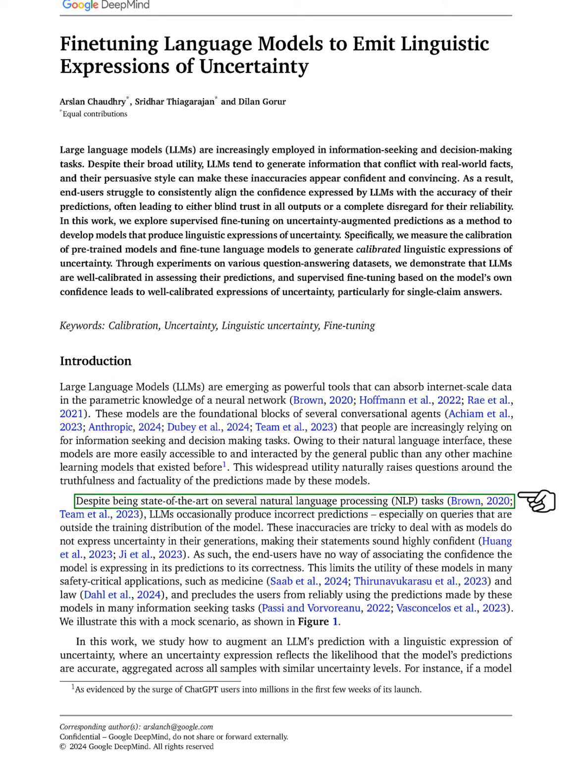Even though LLMs excel in various natural language processing tasks, they sometimes generate incorrect answers, particularly for questions outside their training scope. This is problematic because the models do not indicate uncertainty in their responses, which can mislead users into thinking their answers are always correct. This lack of clarity limits the model's usefulness in critical fields like medicine and law, where reliable information is essential.